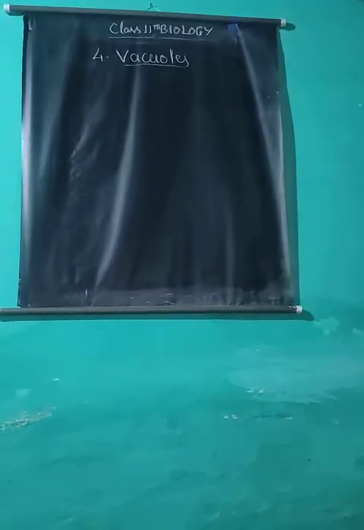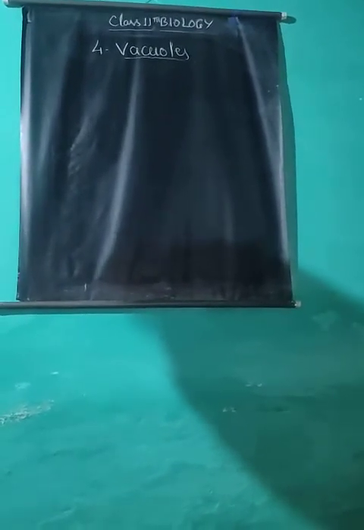Fourth cell organelle is vacuoles. Presence of vacuoles is a feature of plant cells. These are mostly absent but sometimes may be found in animal cells also. However, vacuoles in animal cells are smaller in size. In young plant cells, vacuoles are also small in size, but as the cell matures, many vacuoles fuse to form one or a few large vacuoles.